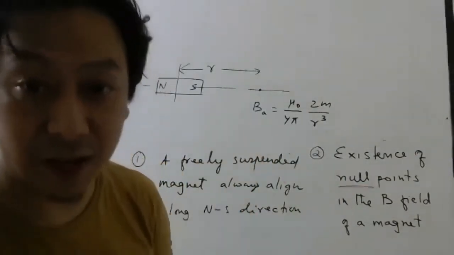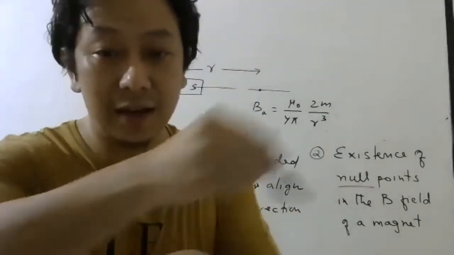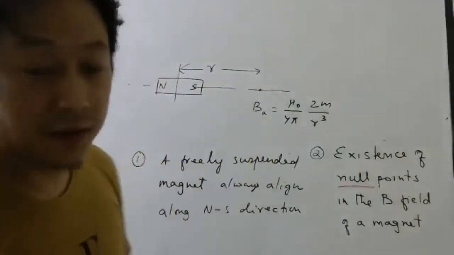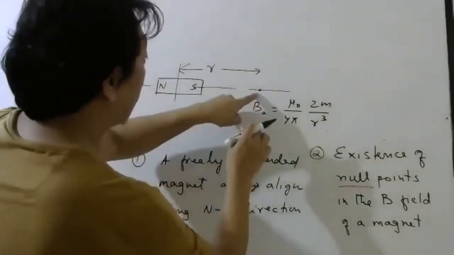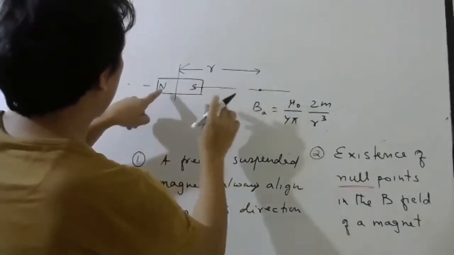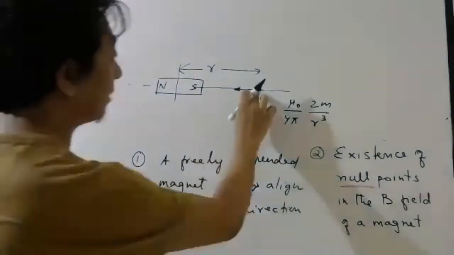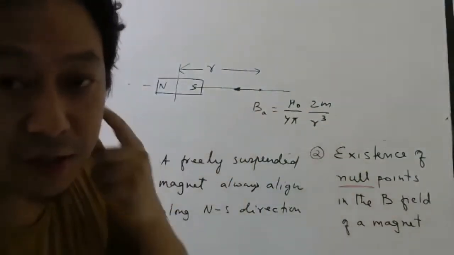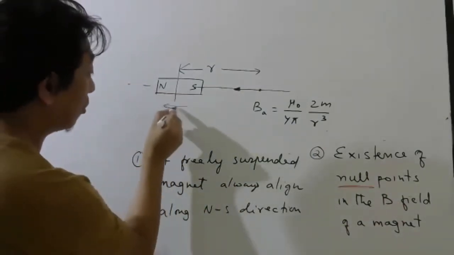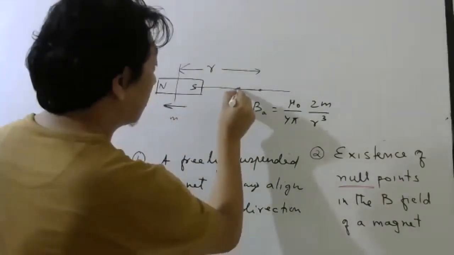But people have found experimentally that if you keep a bar magnet on the table and measure the magnetic field around, you find that there are some null points. Now, magnetic field at axial point, in what direction will it be? This is north, this is south. At axial point, it will be this way. Because at axial point, the direction of electric field was in the direction of dipole moment. So dipole moment is from south to north. So magnetic field also will be from south to north. I mean this way.